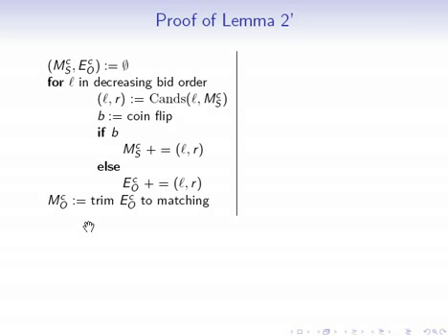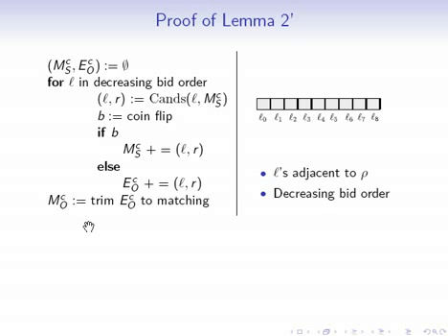So now to prove lemma 2 prime, we have to argue about the weight that a specific item gets both inside of the sample and outside of the sample. So let me introduce this graphic here that's going to help us visualize how this proof works. Here I've drawn all of the bidders that are bidding on a specific item rho in decreasing bid order. In other words, L0 is the highest bidder, L1 is the second highest bidder, L2 is the third highest, and so forth. Okay, so now let's see what happens to rho as we run through our algorithm.